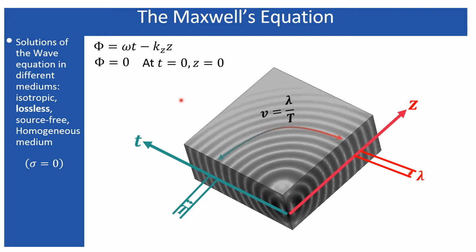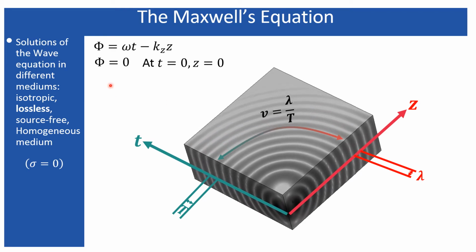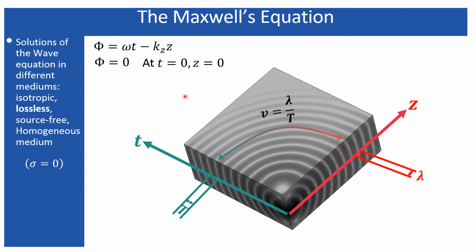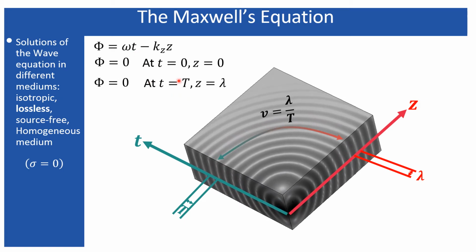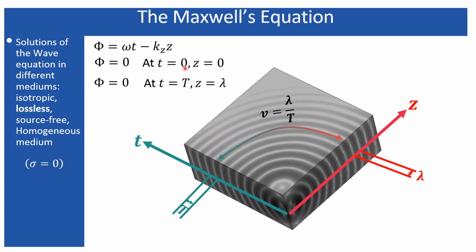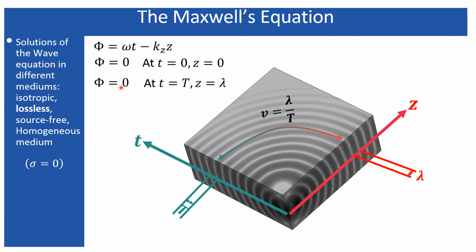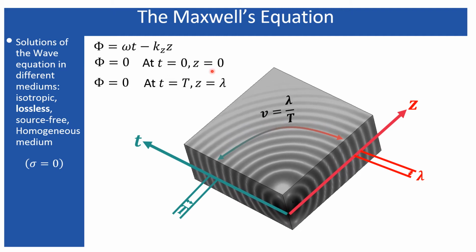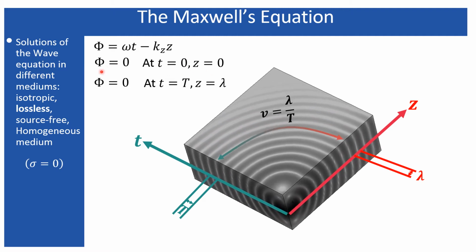So when this phase will reach the z equals lambda position, it will take the time t equals capital T. Therefore, if you put t equals capital T and z equals lambda over here, you will get phi equals 0 again, which signifies that at t equals 0 and z equals 0, the initial position or initial phase plane was phi equals 0.